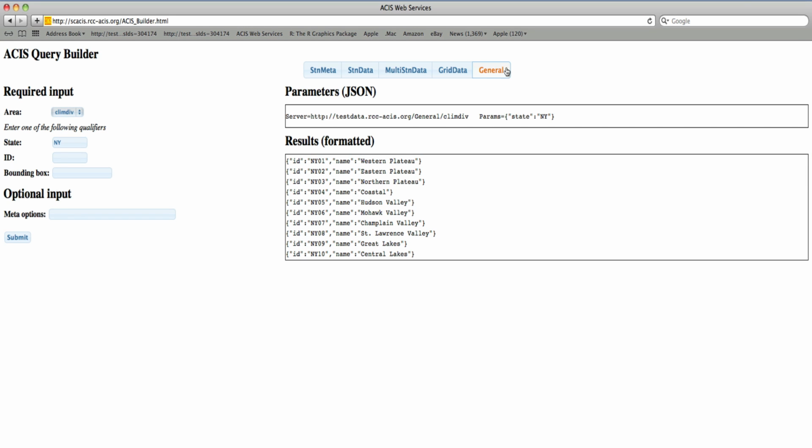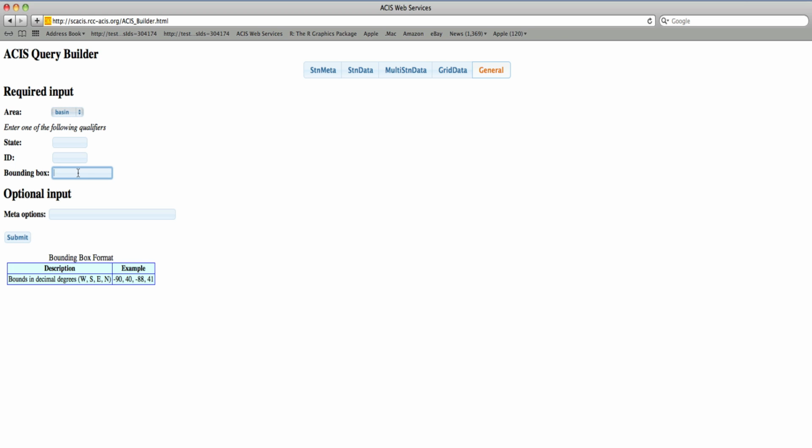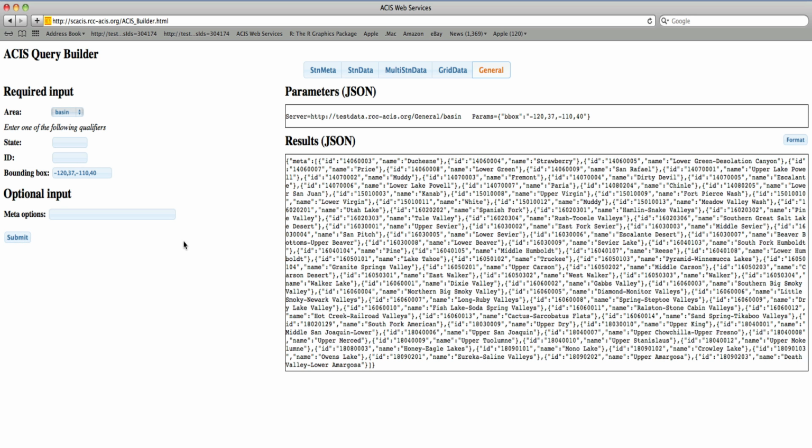Let's try a different example. In this case, our area will be basin. We'll select a bounding box as a qualifier. Remember, the bounding box is entered as a combination of longitudes and latitudes. When we hit submit, we see the new call, in this case to general/basin, and the parameters object, which gives the bounding box as the name and as values the list of coordinates.